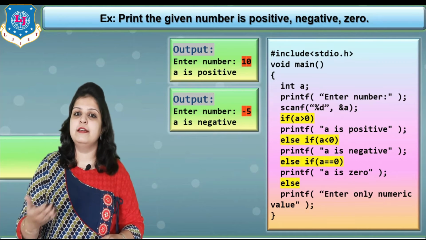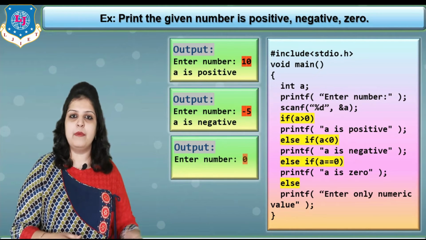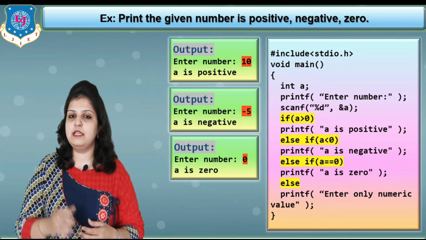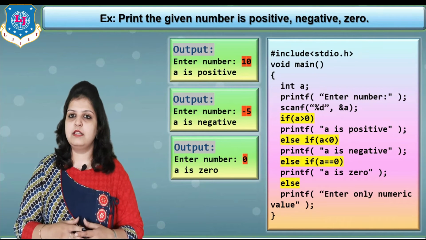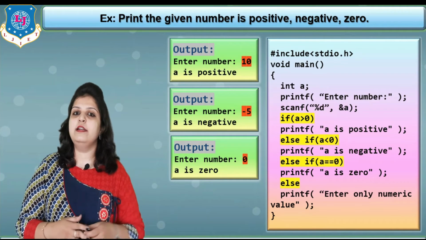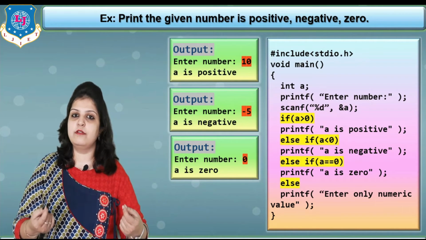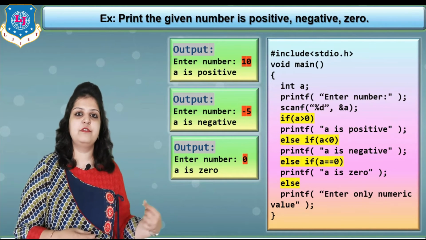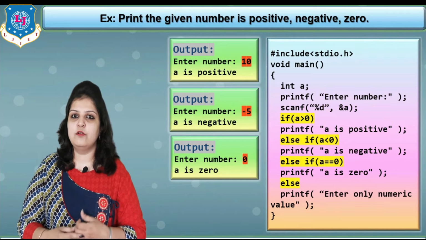Now check another value. Suppose I enter the number 0, then our first condition 0 greater than 0 is false, then 0 less than 0 is again false, and the third condition 0 is equal to 0, yes. So our third condition becomes true here, and our output is a is 0.